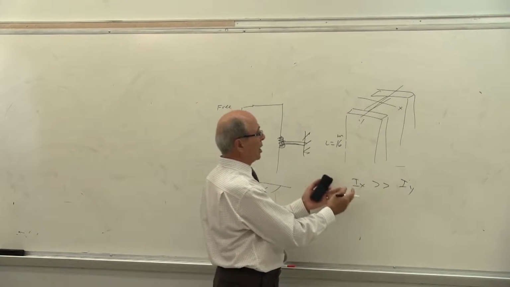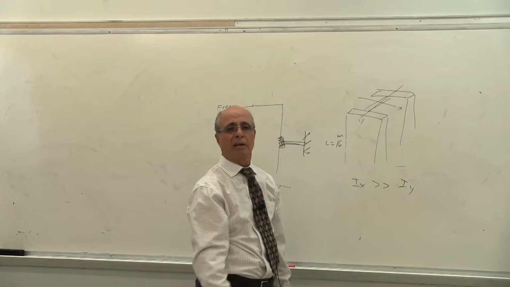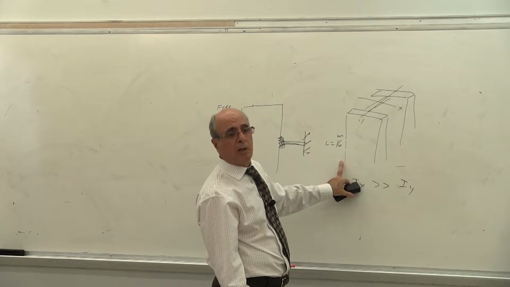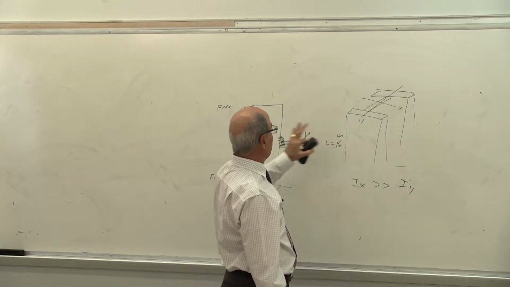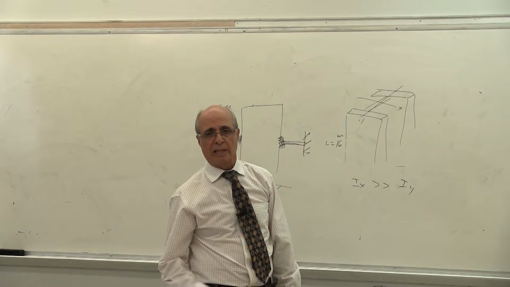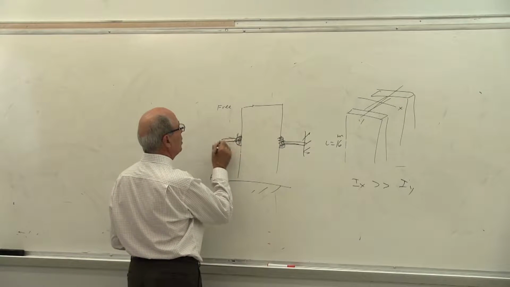Yes? So it buckles fixed free about the x-axis this way toward us. Is that correct or not? With the length of how much? 16 meters. But that's not going to happen if there is no other support. It buckles about the y-axis. We know that. However, since this is weak, I'm going to support it. Now we can put it both sides or one side.